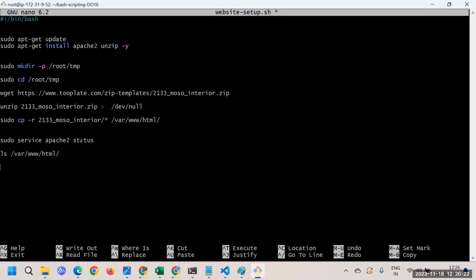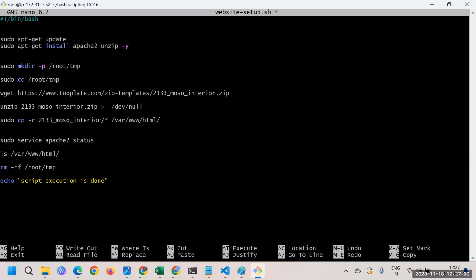One more thing you can also do: let's say you have already copied everything, then you might be interested to remove this existing stuff, whatever we have downloaded just for temporary purposes, the /root and then /tmp directory. You can just remove it. And then at last maybe you can say echo script execution is done. Something like that.